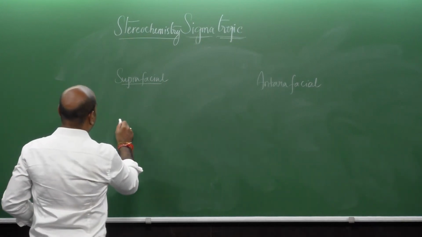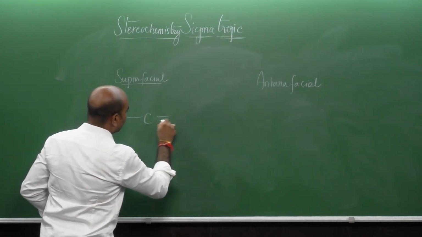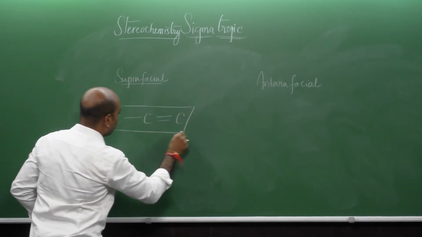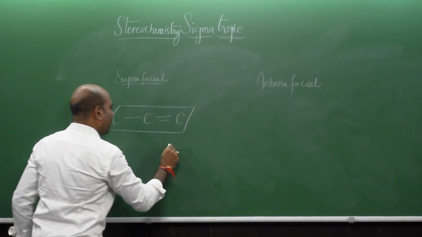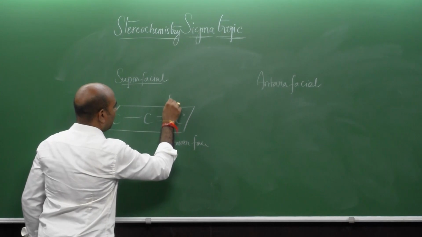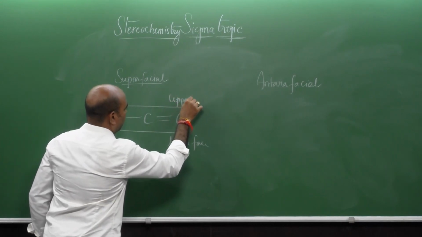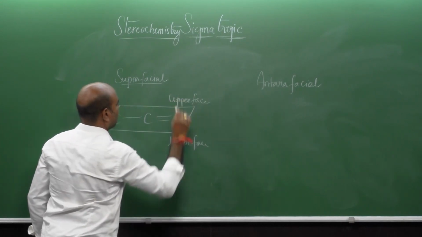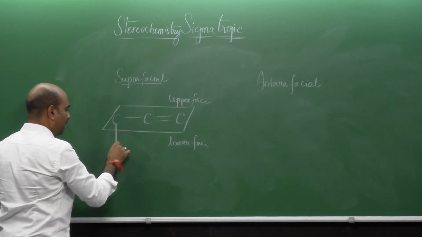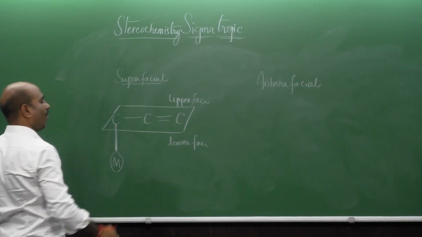So, if the carbon skeleton is like this, so this has two faces now, one is the lower face and this is the upper face. Okay. So, the migrating sigma bond is connected this way.